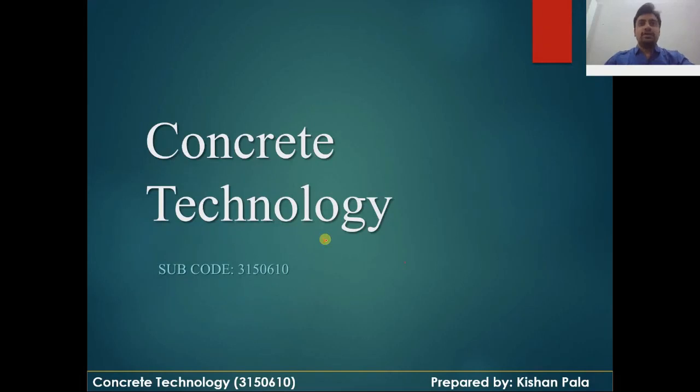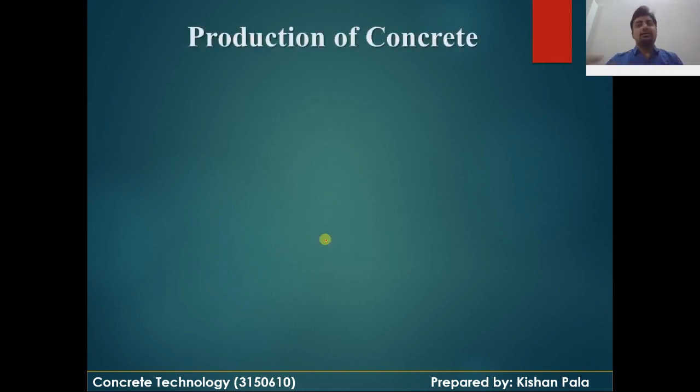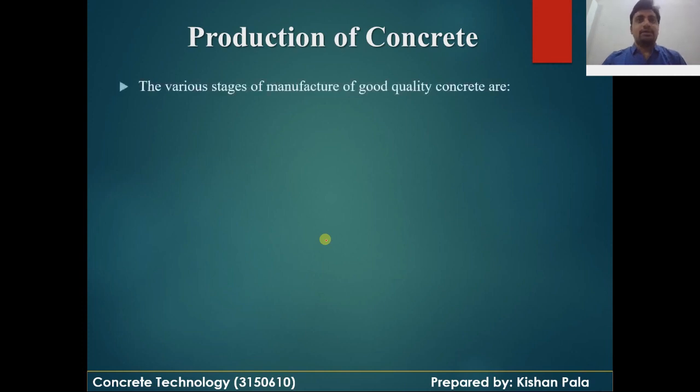Class. Today we will discuss the production of concrete: how to manufacture the concrete mass. In this topic we will discuss the different stages of manufacturing good quality concrete. The first one is the batching of the concrete mass. In this stage we will discuss how we can batch the different ingredients of the concrete mass.